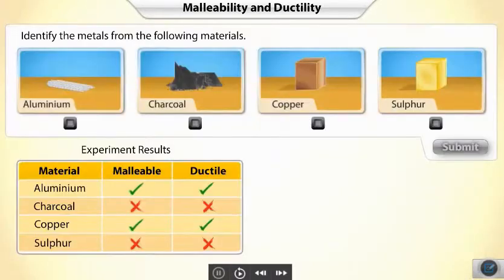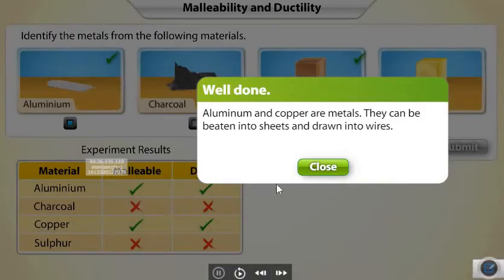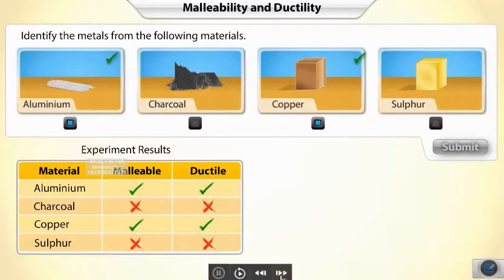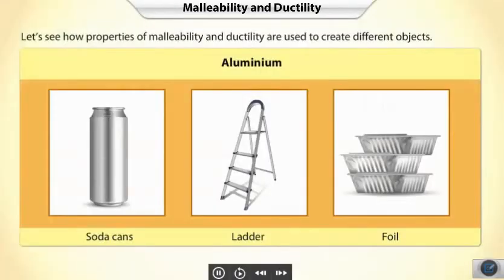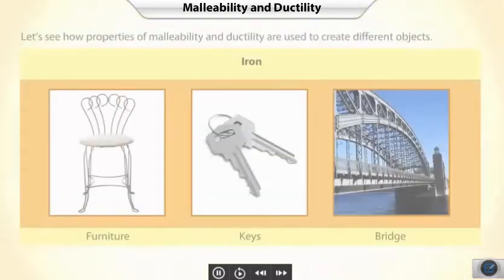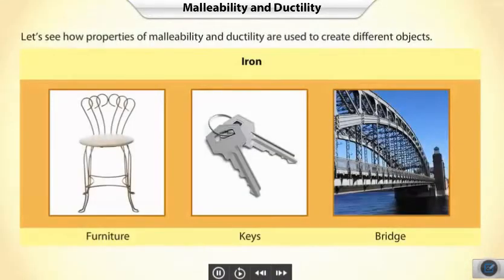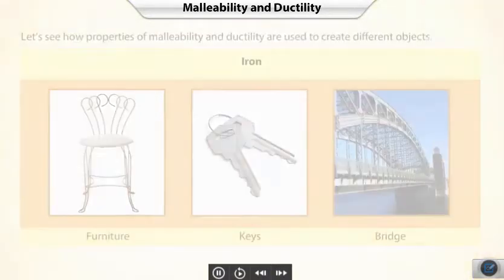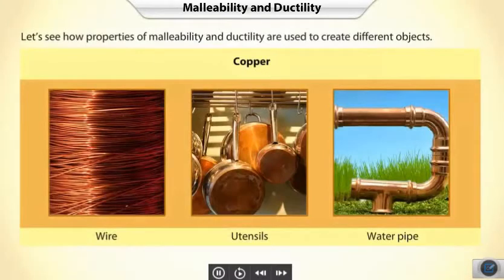From the two experiments that were conducted, can you tell which of these materials are metals? Click the metals to select them. Well done! Aluminium. You just saw how a metal can be deformed because of its inherent properties. Let's see how properties of malleability and ductility are used to create different objects.